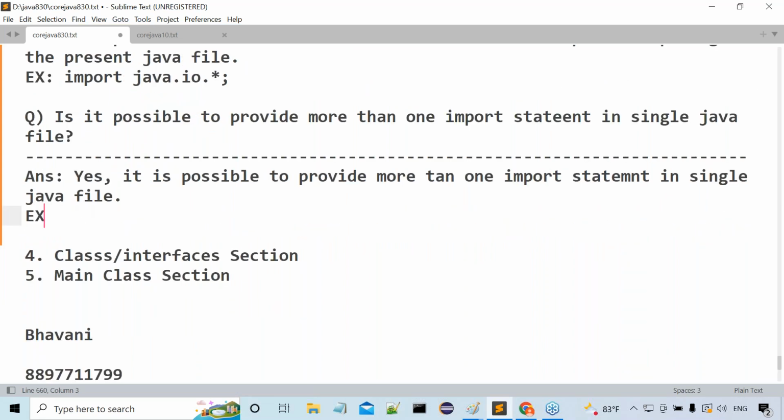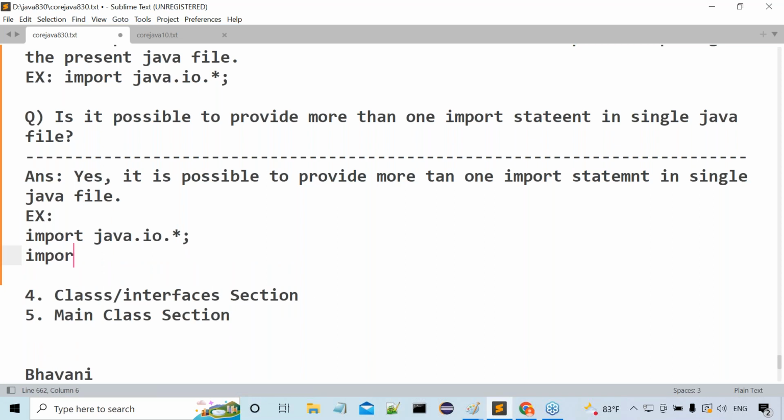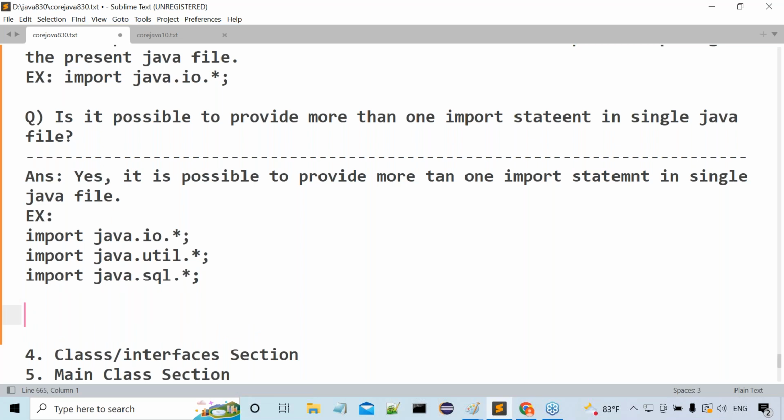Here is an example, try to understand this clearly. We can specify import java.io.*; next, import java.util.*; then another one, import java.sql.*, that we can use. So more than one import statement we can write. But how many package declaration statements do we write? Only one package declaration statement. But how many import statements are we able to write? More than one import statement. Yes, sir, got it or not?